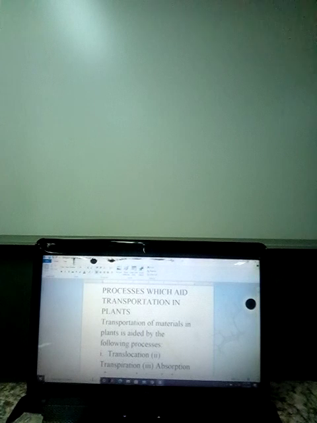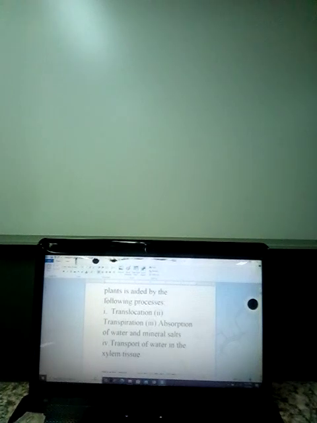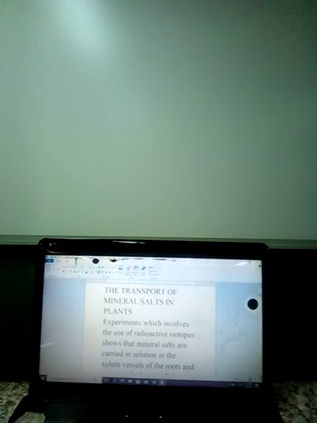Now, when you say translocation, what do we mean by translocation? The word translocation has to do with movement of food substances. Don't forget, I said that transportation in plants is aided by four phenomena. I apologize, I said three the other time. Four, please: translocation, transpiration, absorption of water and mineral salts, and transport of water in xylem plants. The first we are going to take is the transport of mineral salts in plants.